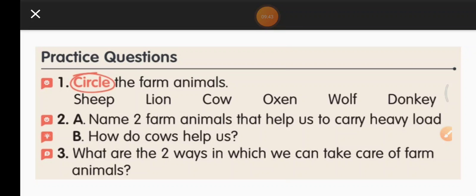Second question, name 2 farm animals that help us to carry heavy load. Okay, 2 farm animals, one is donkey and other one is oxen. Donkeys and oxen help us to carry heavy loads. Third question, what are the two ways in which we can take care of these farm animals? These farm animals should be kept in a clean, neat place, and every day healthy food and water should be given to these farm animals, right?